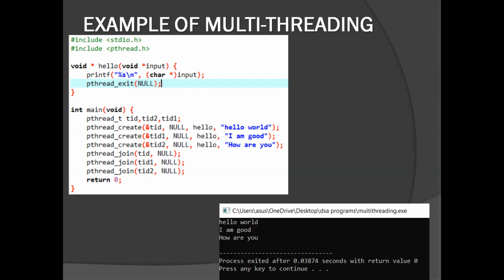Through multi-threading, I can divide those 1 million numbers into 4 parts and then assign each one of the parts to a particular thread. This thread will calculate it and then give the output. And then using this pthread join, I can combine all of those outputs and hence get the particular output that I was looking for. So see how a complex task can be divided and done parallelly through multithreading.